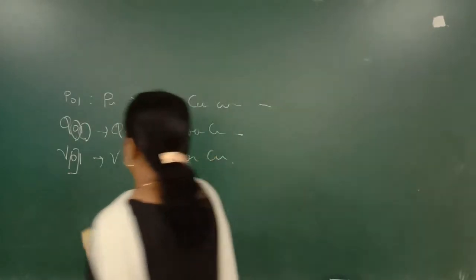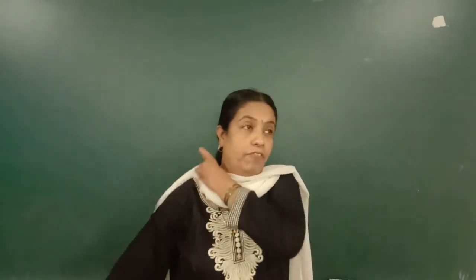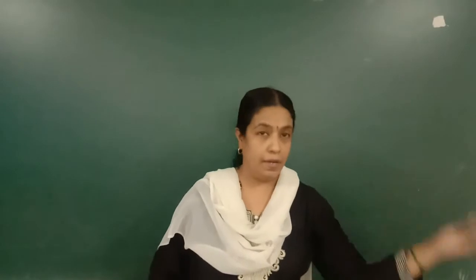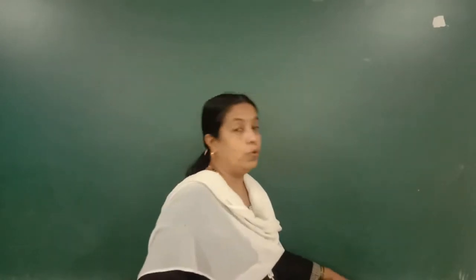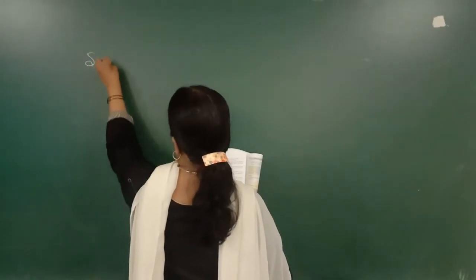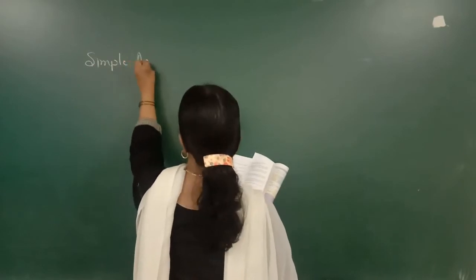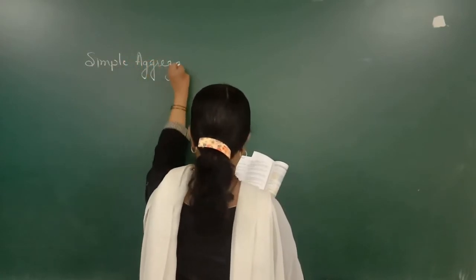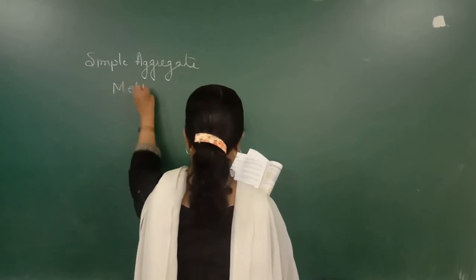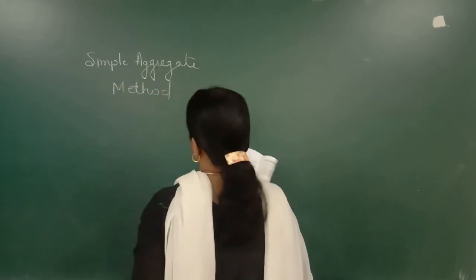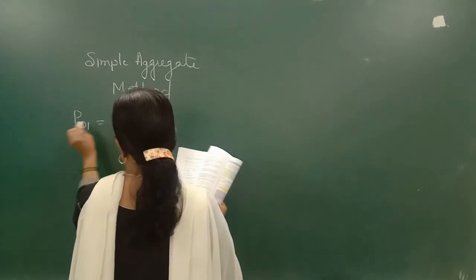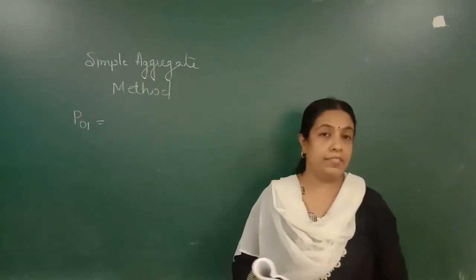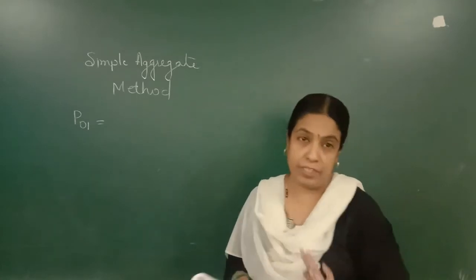Now the first method we will see today is this. There are different methods, named after the different economists who created or discovered them. So today we will take the simple sum, that is, as the name itself suggests, the simple aggregate method to find. Write down this: just now we have seen what is P01, the price index number with respect to base year.